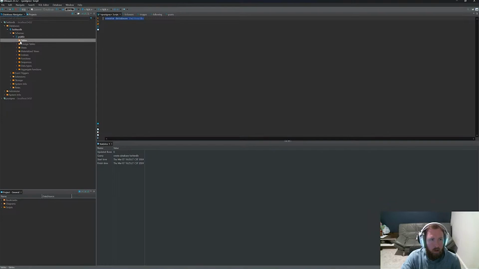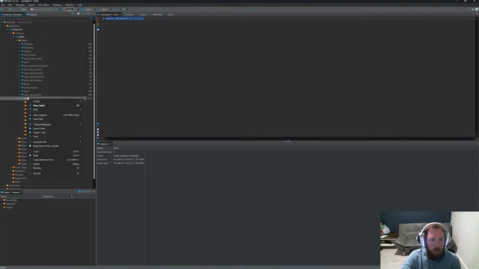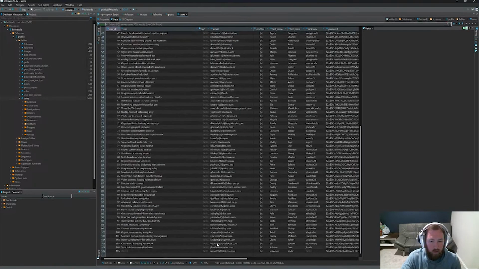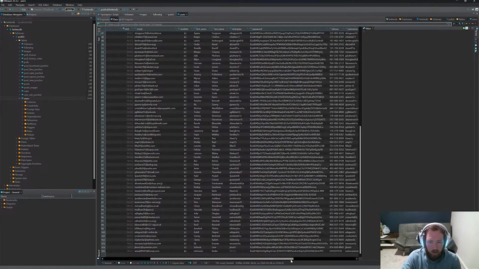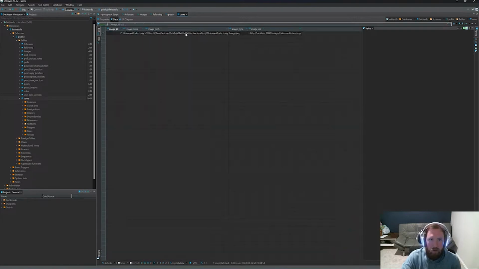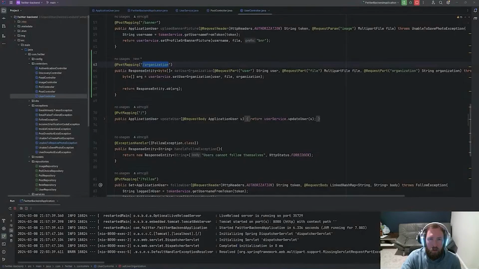So if we go into tables and go into users, we probably have users open, but let's just open this up, look at the data. So if we come down here, this is me, and organization ID is just 2, and just links to this. So it looks like it added unknowncoders.png, and we have the image URL. So that seems good. So we got the image back, so that's cool.